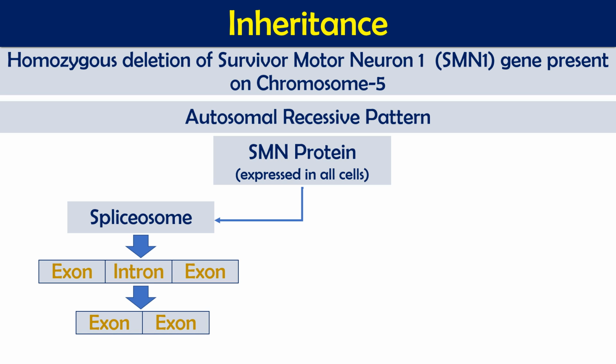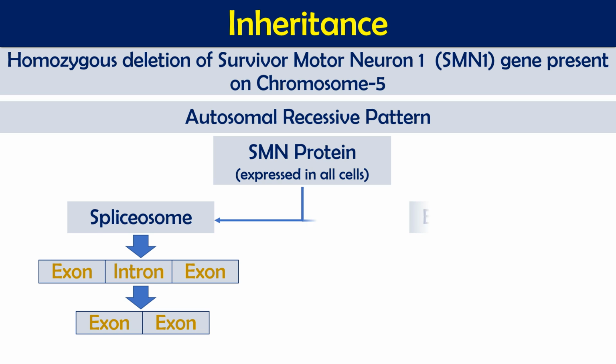SMN protein is part of this spliceosome. Whenever this SMN protein is affected, either it is not working or not synthesized or not expressed, the spliceosome will not work. We will not have a functional spliceosome, and then the intron will not be removed. So you will not get the functional protein.